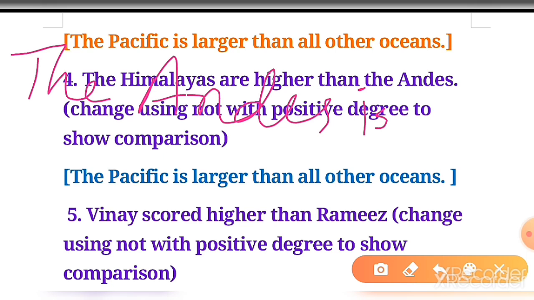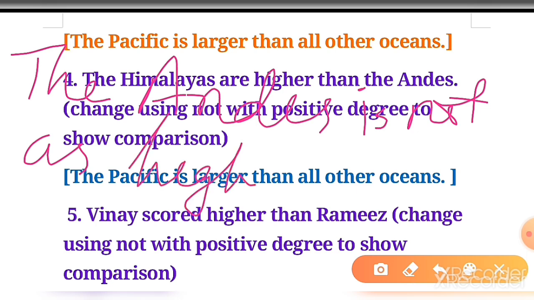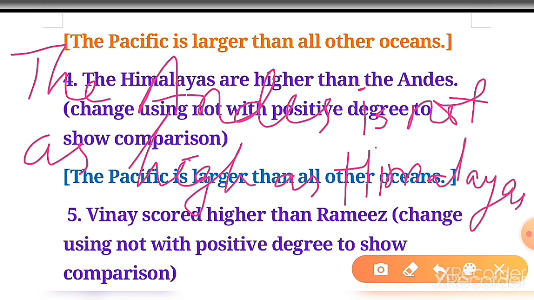Okay, so the Andes are or is not as high as Himalayas.